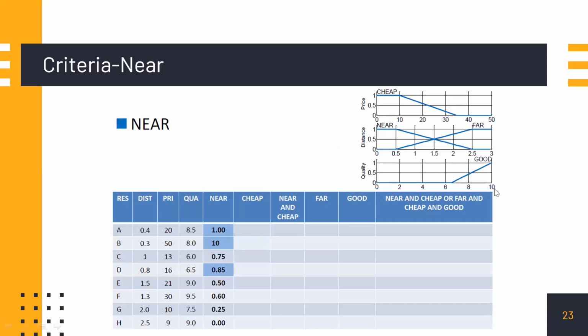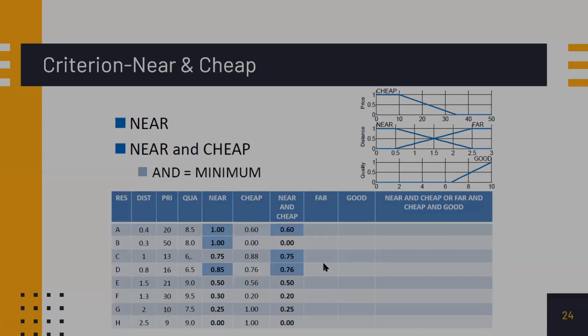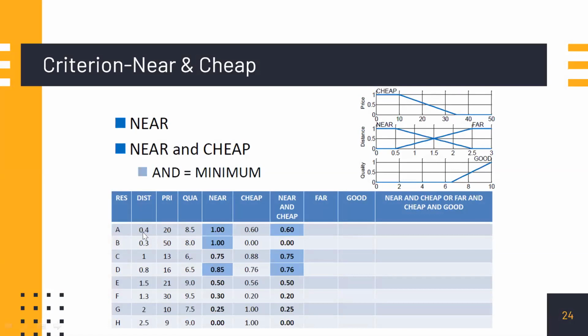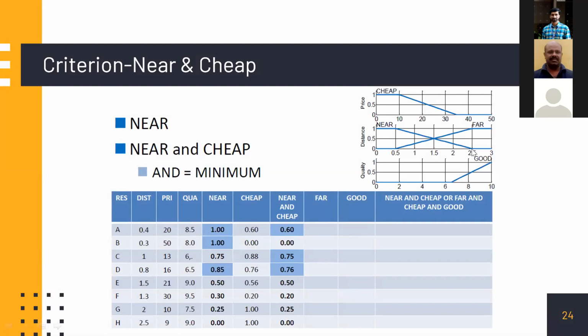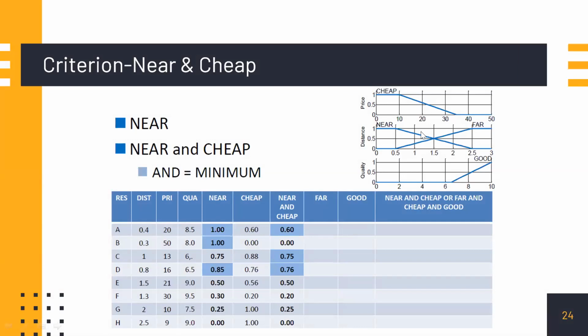So what we are now doing is we will try to find out the details like this. Restaurant A is taken, distance is 0.4. 0.4 is very near. That is why its nearness function is 1. But for H, 2.5, it is 0 because it's too far away. It belongs to far. That is why the membership in near is 0.